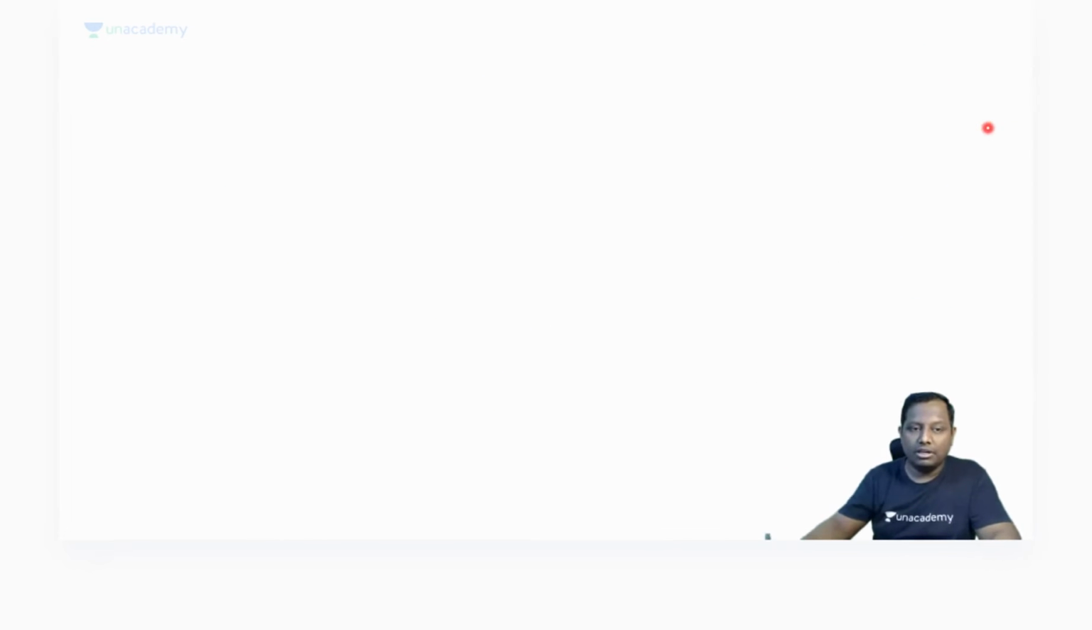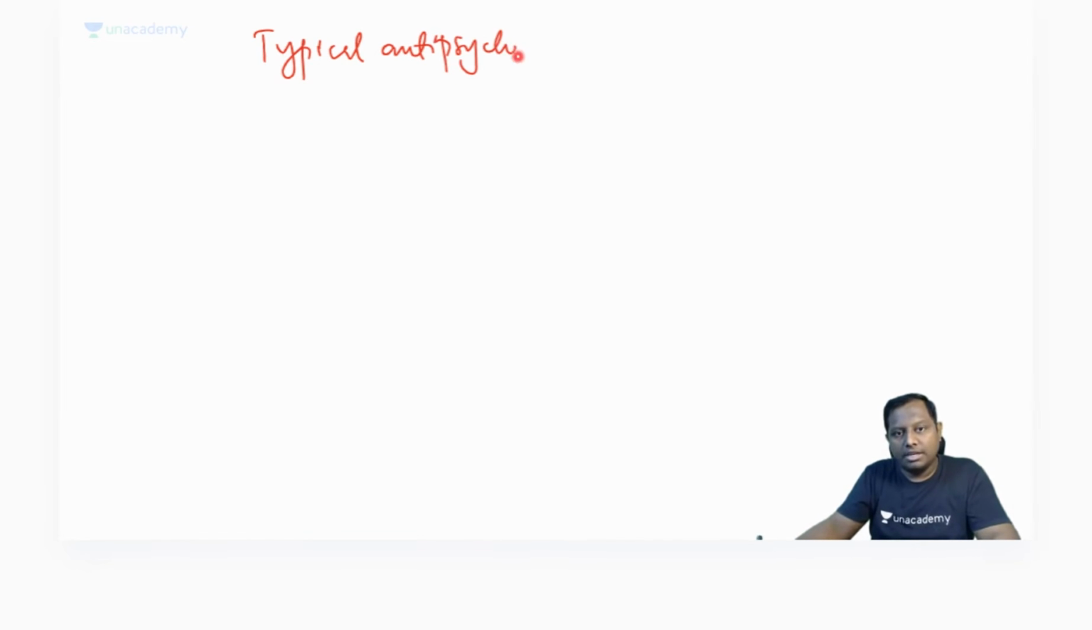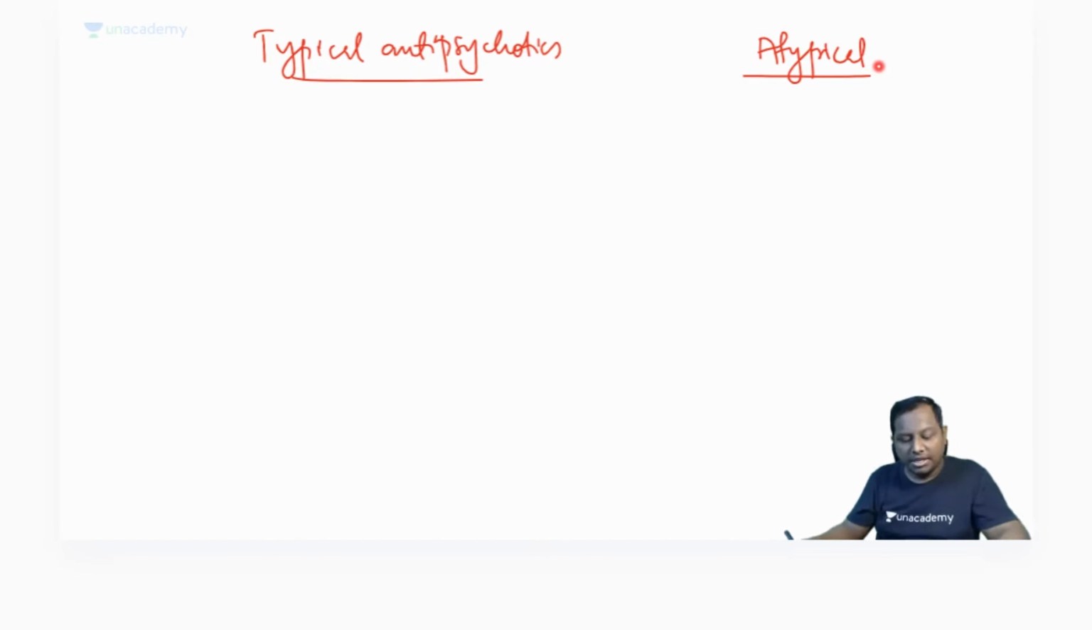So if I have to give you the differences between the typical antipsychotics and the atypical antipsychotics: the typical ones are mainly acting by D2 receptor blockade. They mainly act by D2 receptor blockade. And atypical ones are mainly serotonin receptor blockade. Remember, serotonin receptor blockade is the main mechanism of action.